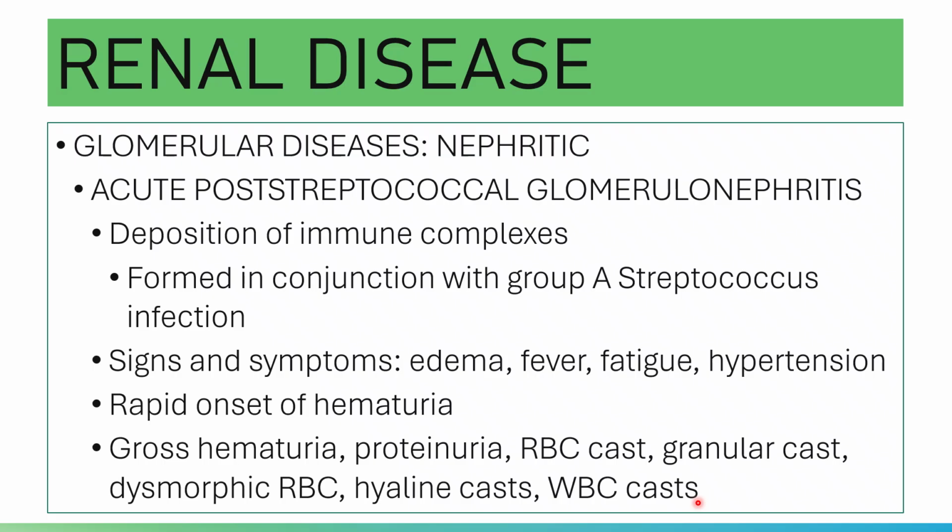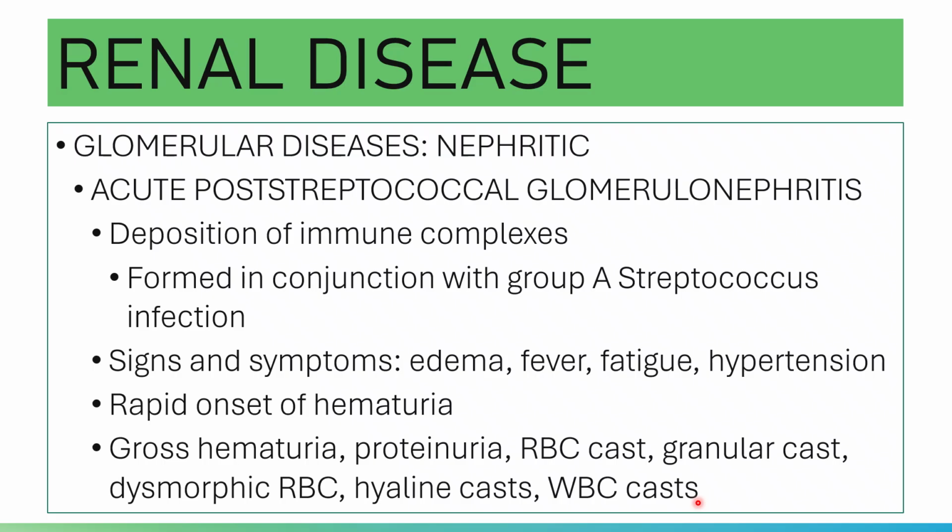Please note that treatment requires management of the secondary complications until the immune complexes have been removed from the blood.